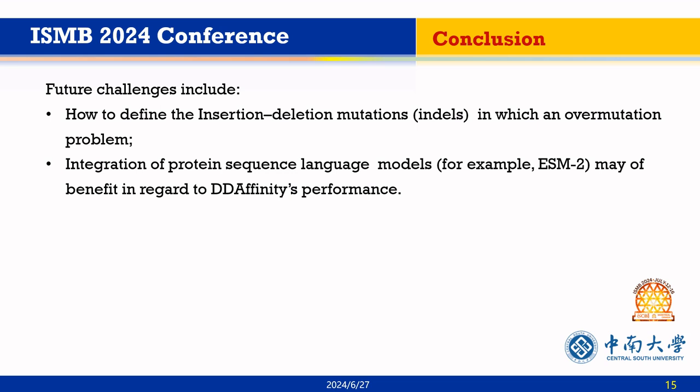Furthermore, DDAffinity could be well applied for the mutation effects prediction of SARS-CoV-2 RBD variants and the optimization of human antibody against SARS-CoV-2.